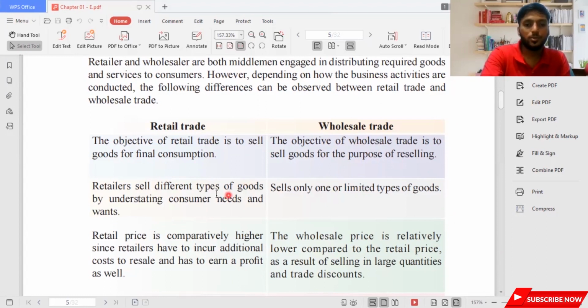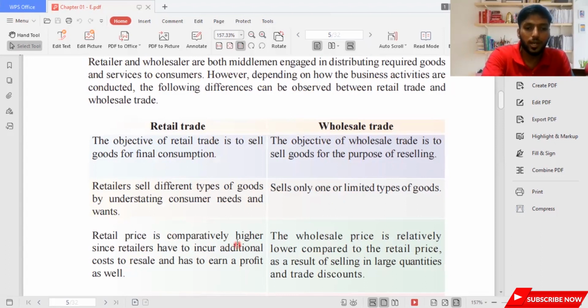Retailers sell different types of goods by understanding consumer needs and wants, so they always give the best and maximum they can. For example, if you go and ask for a book, they will offer brands like SPC and Atlas, with a lot of varieties, and the consumer has a chance to select the brand. Wholesalers don't do that. They say, we have this, if you want you can buy it, if not you can go. So there are only one or limited types of goods. They are very strict in what they sell. Then we move on to the next part.